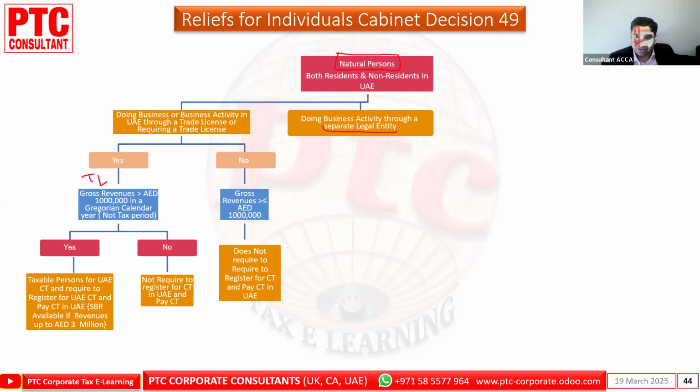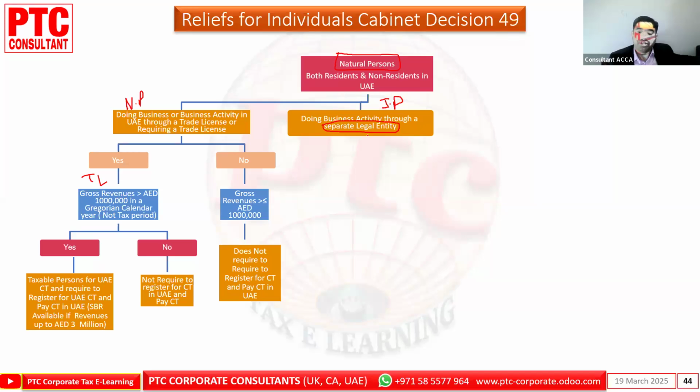Separate legal entity, juridical person. Here, natural person, but the difference is the trade license. He has the trade license or he does not have the trade license. If he has the trade license, these are the consequences. If he doesn't have it, these are the benefits.